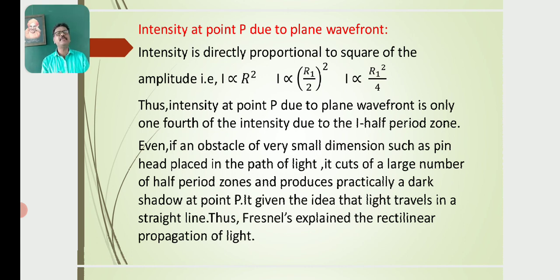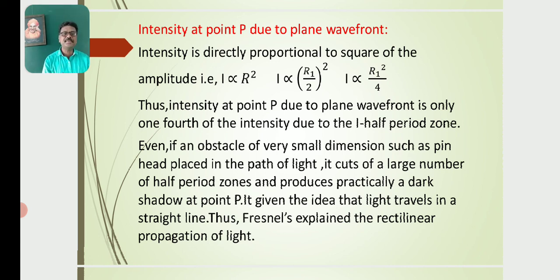Then the intensity at a point P due to the plane wavefront is only 1/4 of the intensity due to the first half period zone. So the intensity at a point P due to the whole plane wavefront is proportional to 1/4 of the square of the amplitude at a point P due to the first half period zone.